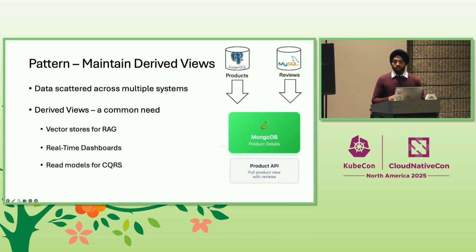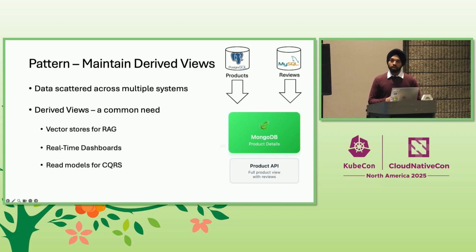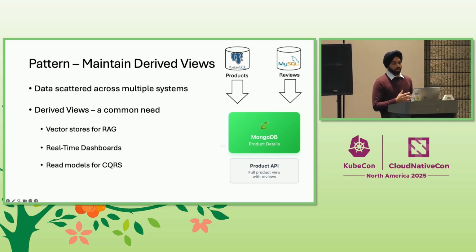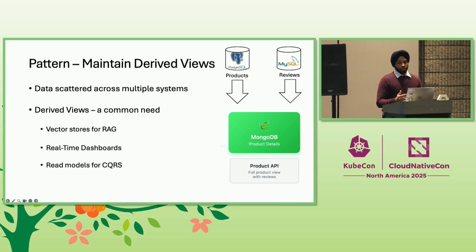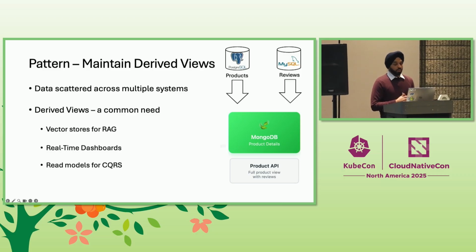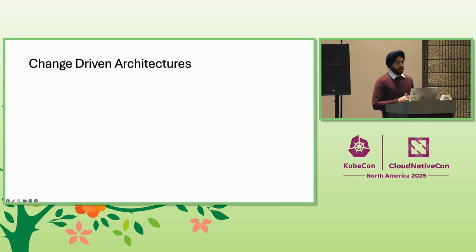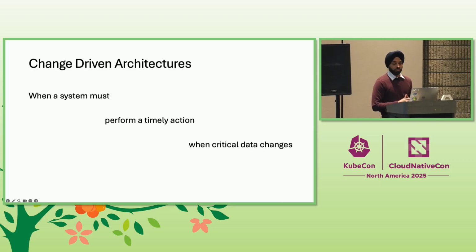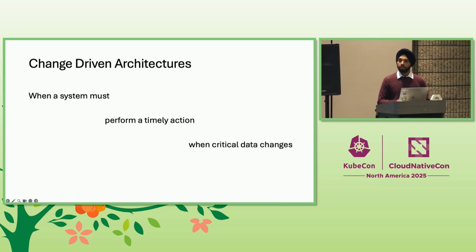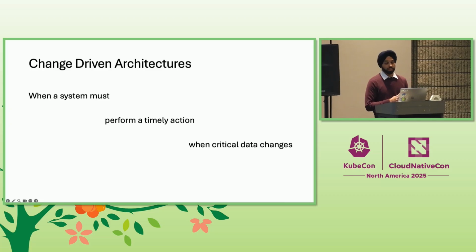Now, within microservices, another common pattern is called CQRS, or Command Query Responsibility Segregation. Again, here, the read models are also just another form of derived views that are optimized for fast queries. And Drasi can help us with that. Now, this brings me to the bigger picture. Maintaining derived views is just one critical pattern within a broader category of software design called change-driven architectures. Now, we define change-driven architectures as those where a system must perform a timely action in response to critical data changes. And that is the core problem that we have set out to solve with Drasi, providing a new, simpler way of building these kind of systems, a more cloud-native way of building these kind of systems, rather.